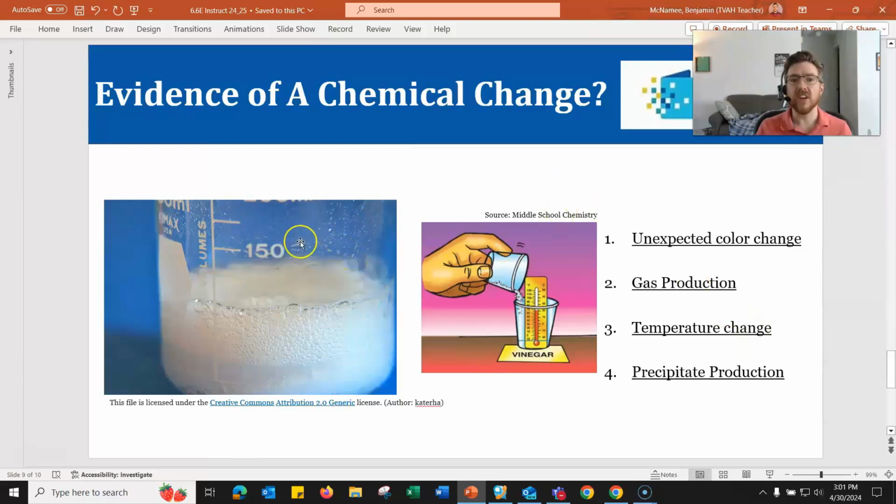So you take some baking soda and some vinegar and you mix them and you get all this bubbling and fizzing and this kind of strong smell that comes off. This would be evidence of a chemical change. This is a gas. A gas is formed that wasn't there until you mixed the baking soda and the vinegar. So you've created a new substance with its own unique physical properties.